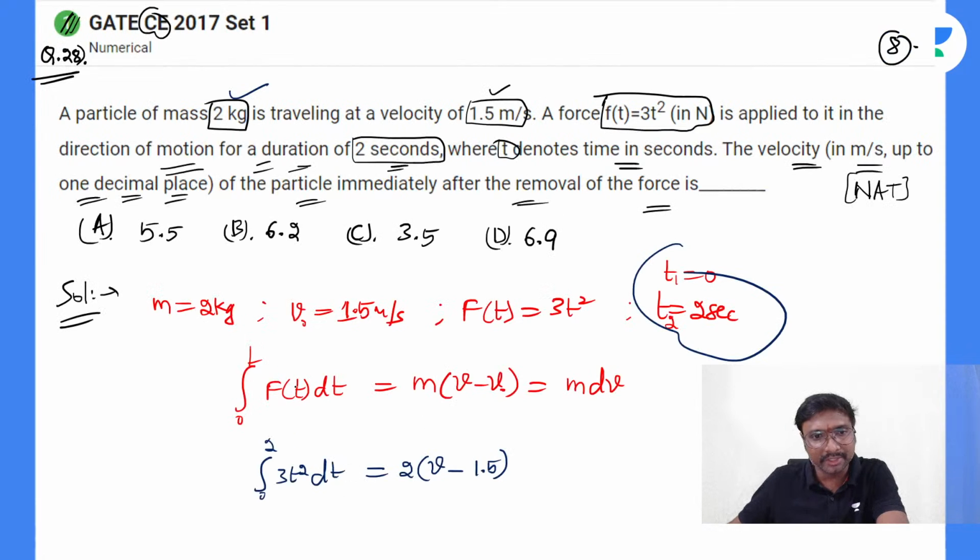Now solve this. Integral 0 to 2 of 3t square: 3 into the integration of t square, which is t cube by 3.